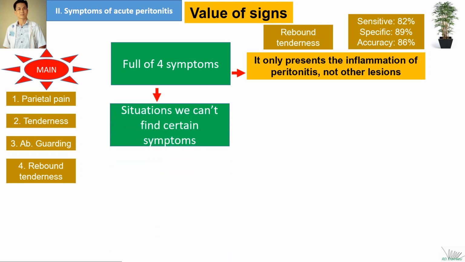Besides, I would tell you about some situations in which we couldn't find certain symptoms that I could say were more important.